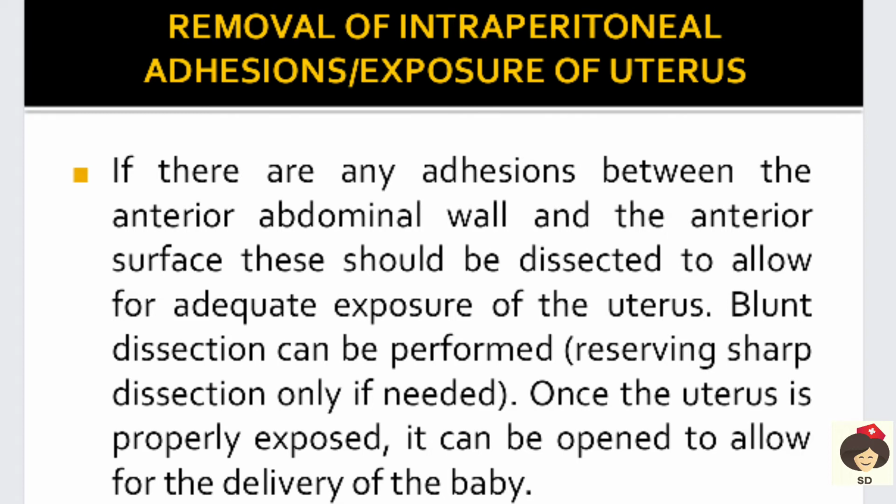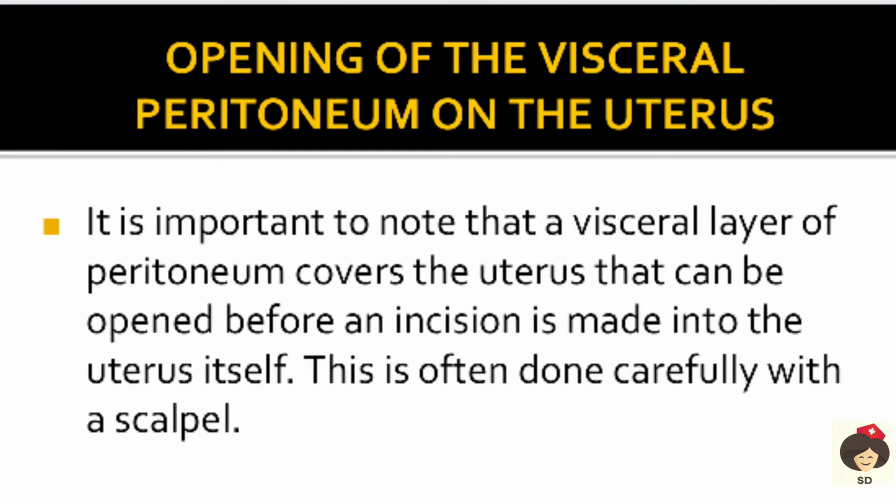Any adhesions on the anterior surface of the abdominal wall will be dissected. This also will be dissected bluntly with the help of the fingers, and only if needed will any sharp dissection be used. Once the uterus is properly exposed, it can be opened to allow the delivery of the baby. Once the adhesions on the abdominal wall are removed, then we have to open the visceral layer. The visceral layer is the layer that is attached to the uterus, so that layer will be incised carefully with a scalpel, that is a blade.